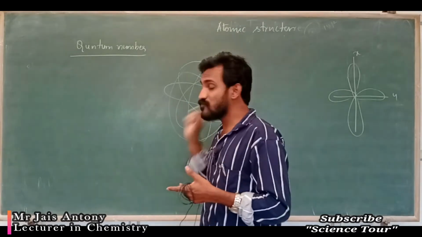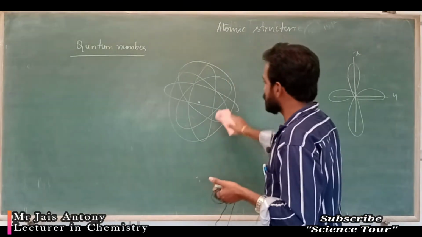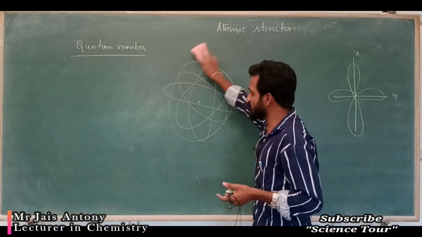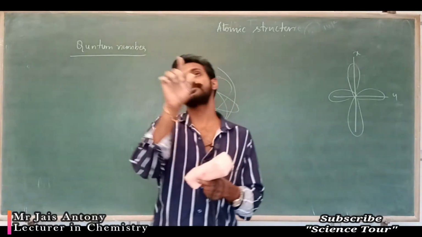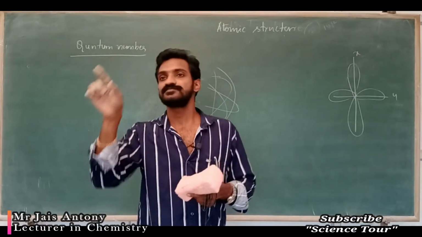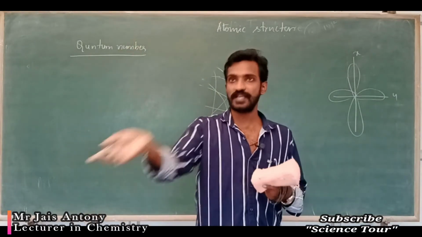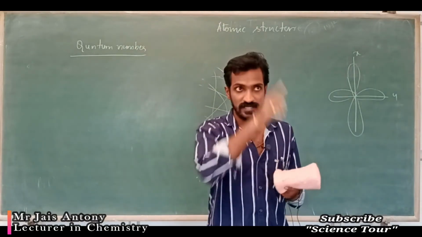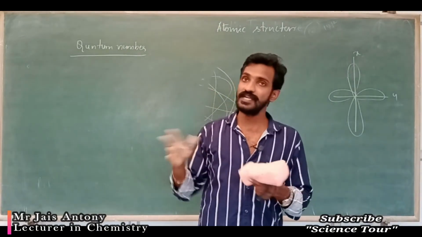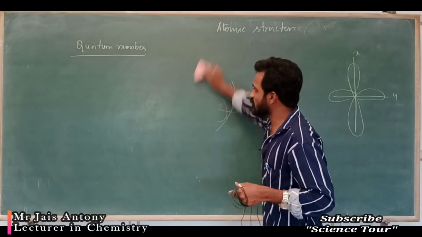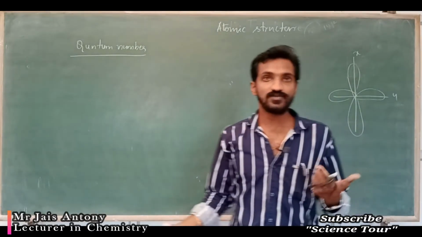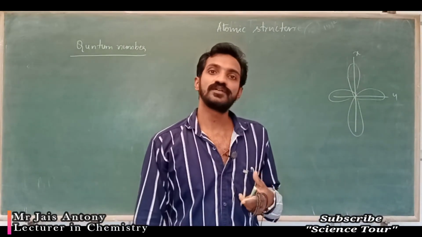So any type of movement is possible. That is called three-dimensional movement. So don't imagine that the electron is only moving in a circular path like this. It can move in any direction, x axis, y axis, z axis.